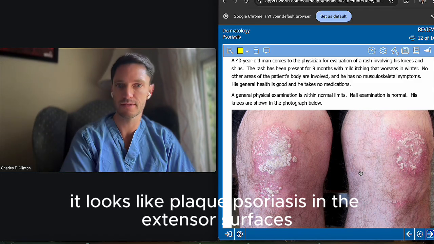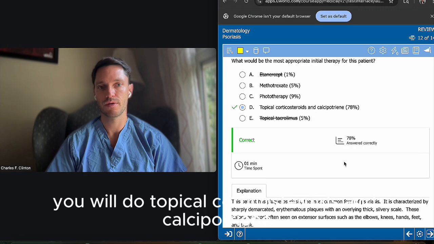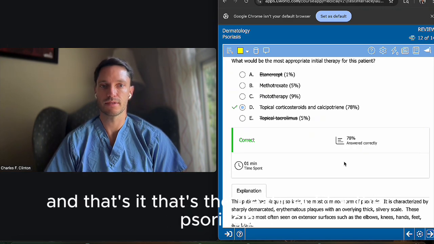So yes, it looks like plaque psoriasis on the extensor surfaces. How do you treat it? Well, if it's mild, you will do topical corticosteroids and calcipotriene. And that's it. That's the treatment for the psoriasis, of course, for mild.